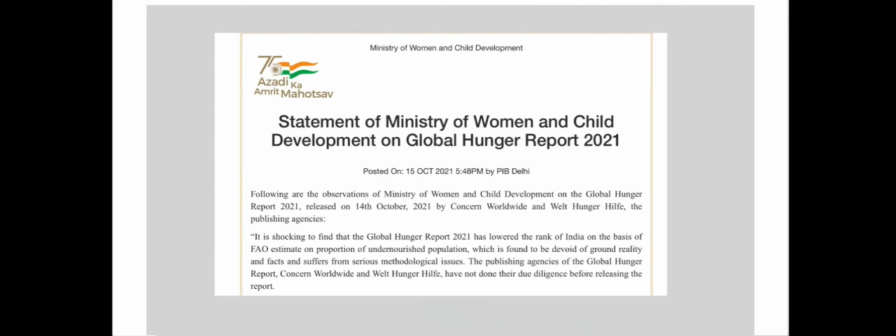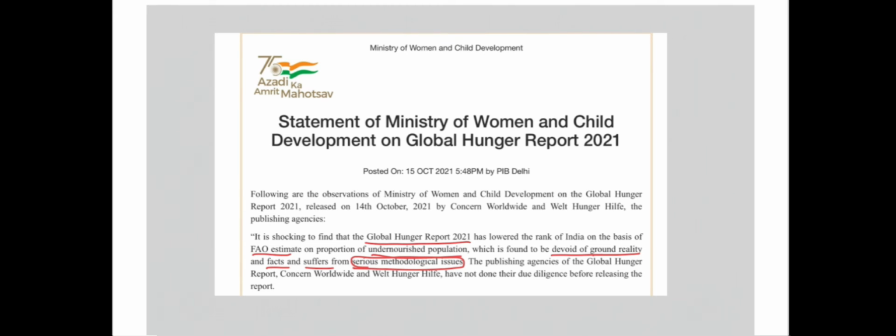With regard to this report, a statement was issued by the Ministry of Women and Child Development. It criticized the report, claiming that the methodology used by FAO is unscientific, as their assessment result is based on a 4-question poll. It stated that the Global Hunger Index 2021 report has lowered the rank of India on the basis of the FAO estimate on the proportion of the undernourished population, which is found to be devoid of ground reality. The facts suffer from a serious methodological issue because their assessment is based on a 4-question opinion poll.